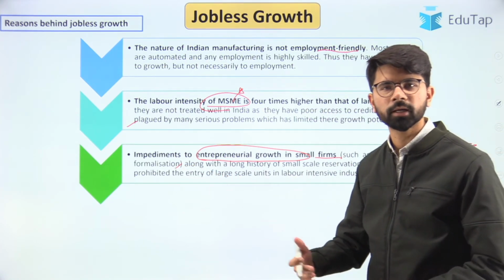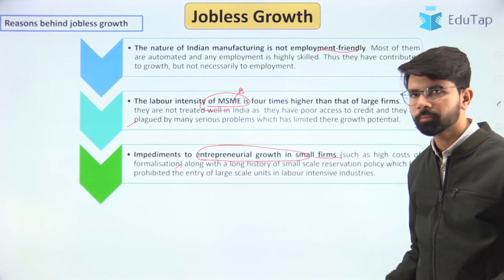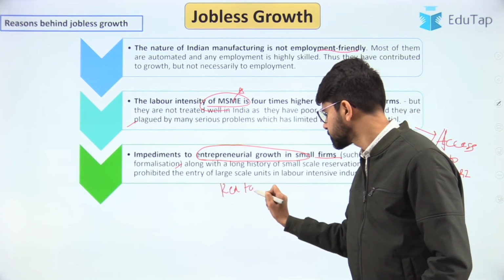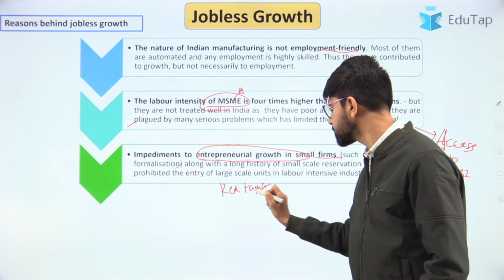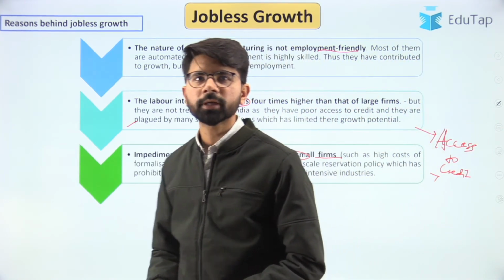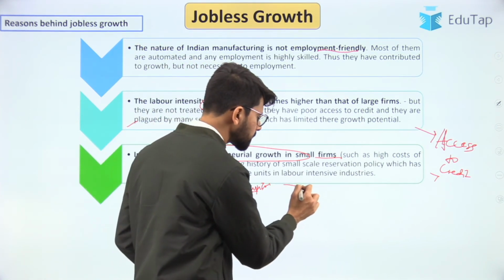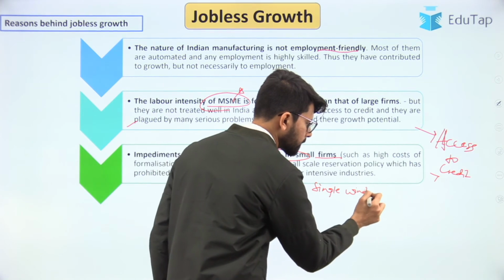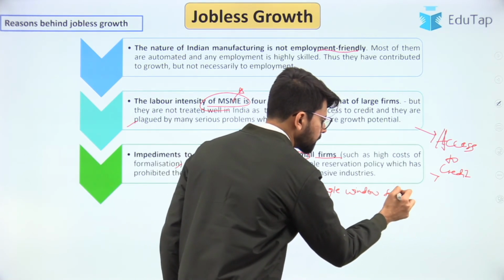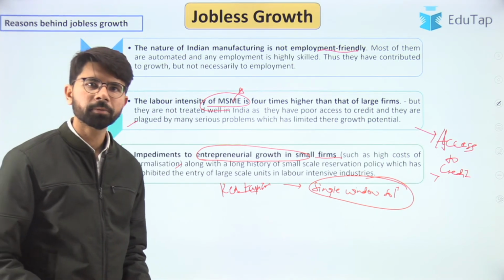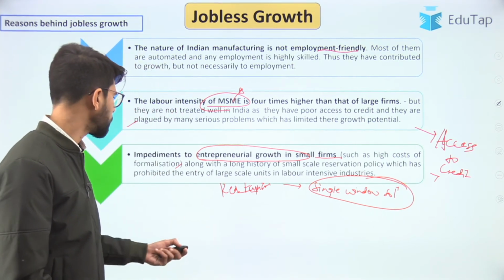The legal process of setting up an industry is high, that is also known as red tapeism, and the process is quite complicated and tedious. So the government is now focusing on a single window solution. Through one stroke, the entire process of setting up a company will be resolved. So that is the idea over here.